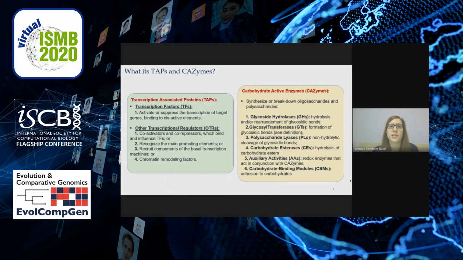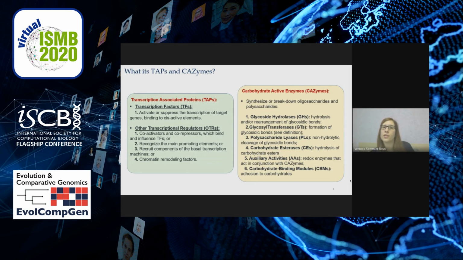So what are TAPs and CAZymes? TAPs are proteins responsible for gene transcription. They can be divided into TFs or OTRs. TFs activate or suppress the transcription of target genes. OTRs can be co-activators and co-repressors, which bind and influence TFs, or recognize the main promoter elements, or recruit components of the basal transcription machinery, or chromatin remodeling factors.